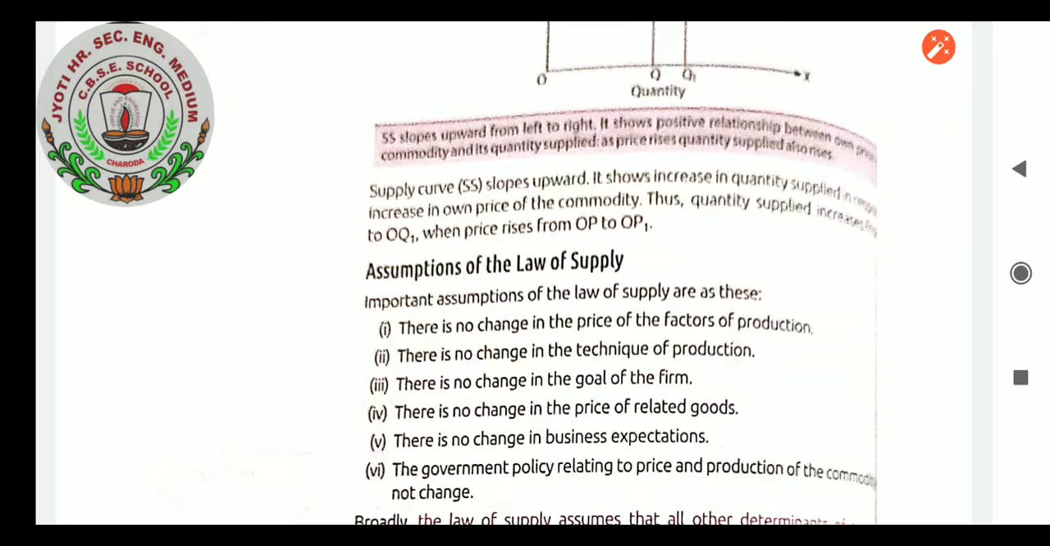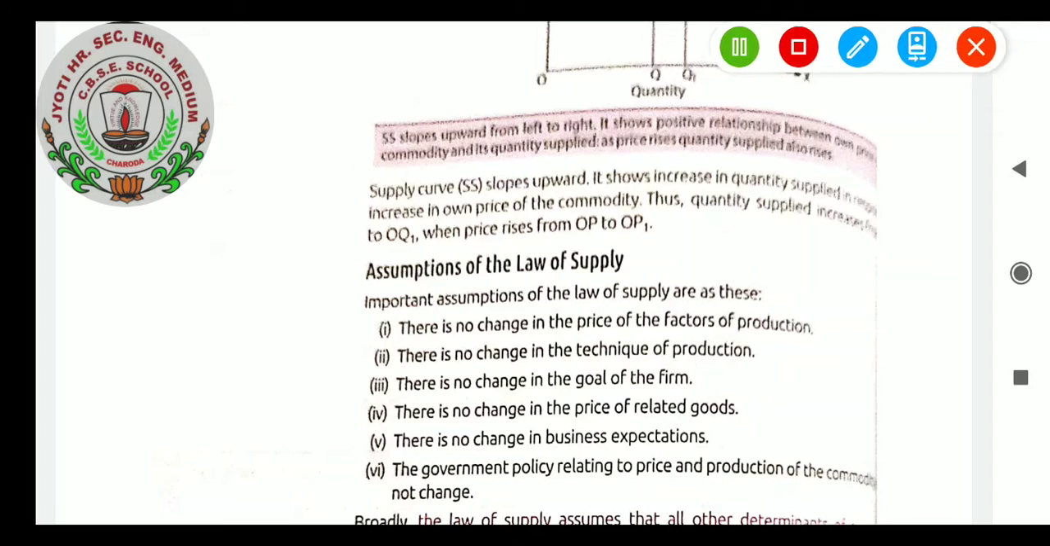When we go with the assumptions of the law of supply, the important assumptions are as follows. There is no change in the prices of factors of production. There is no change in the technique of production. There is no change in the goal of the firm. There is no change in the price of related goods.